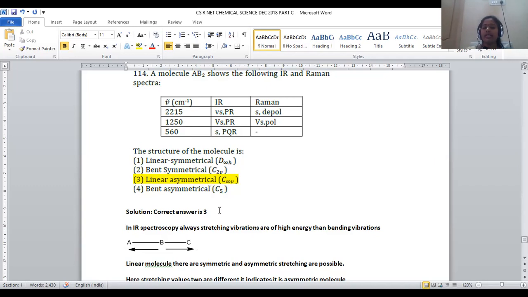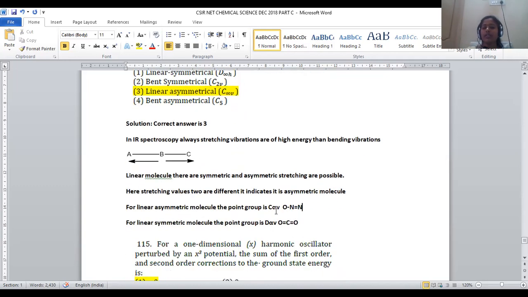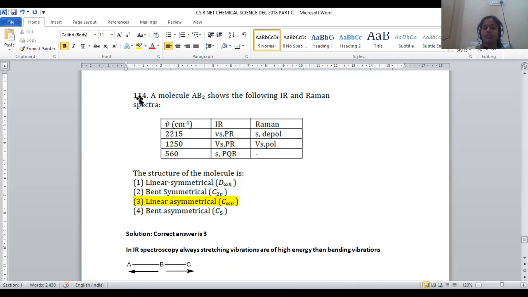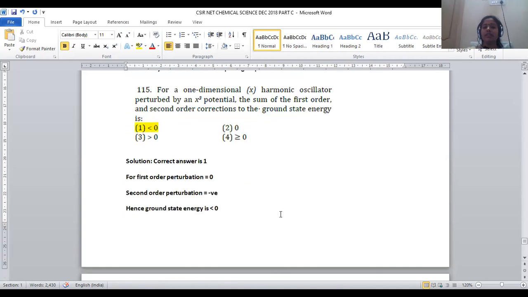Being linear and asymmetric, it should always be C infinity V rather than D infinity V. D infinity V is given for symmetric, and C infinity V is given for asymmetric molecules. So for this asymmetric molecule, C infinity V symmetry should be given. So the structure will be linear asymmetrical, and the point group symmetry will be C infinity V. So for question number 114, option number 3 will be the right answer. Let us move on to question number 115.